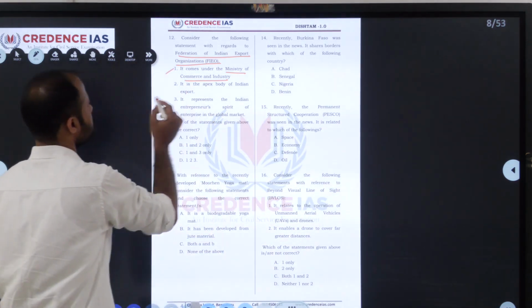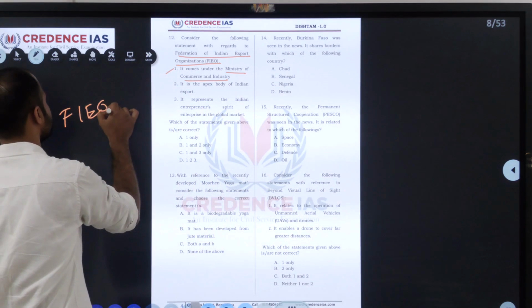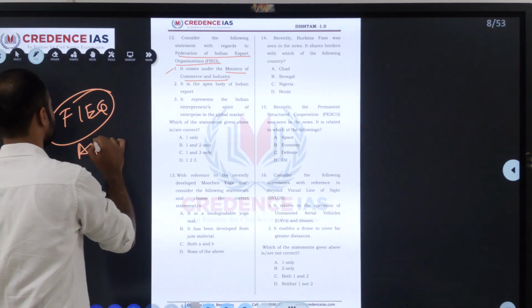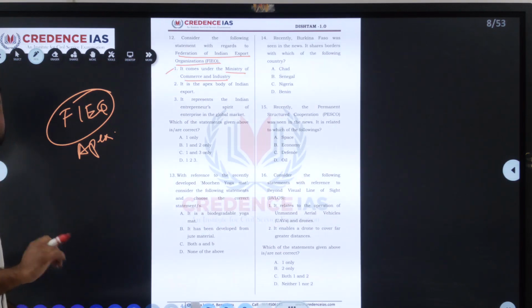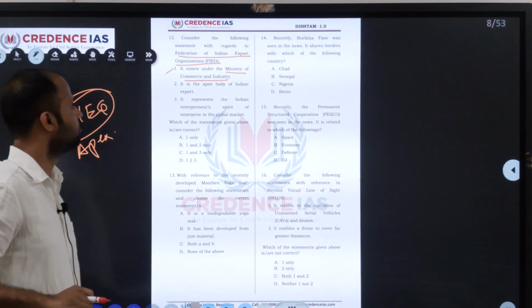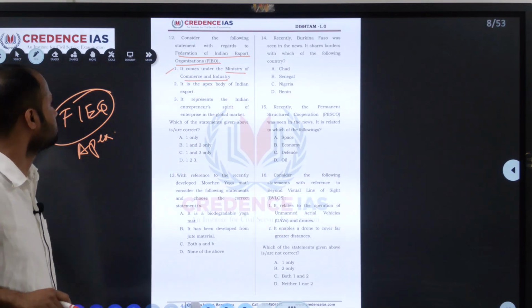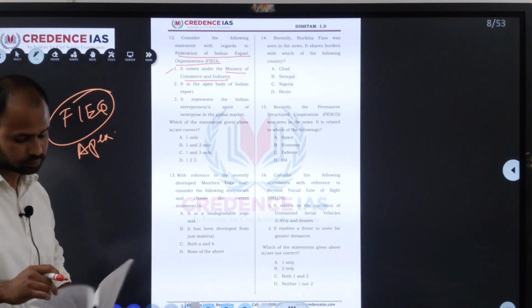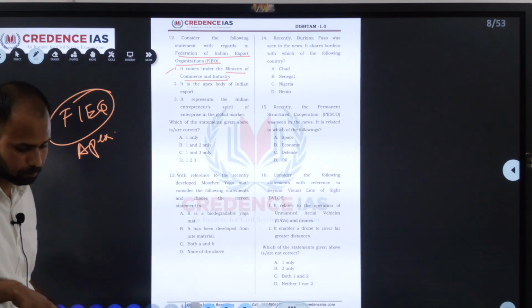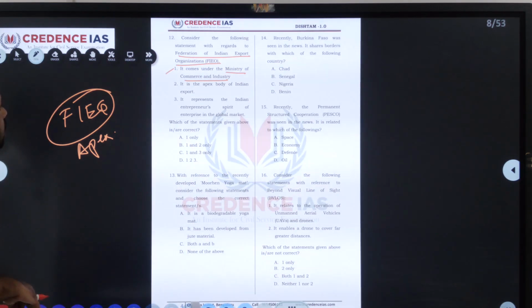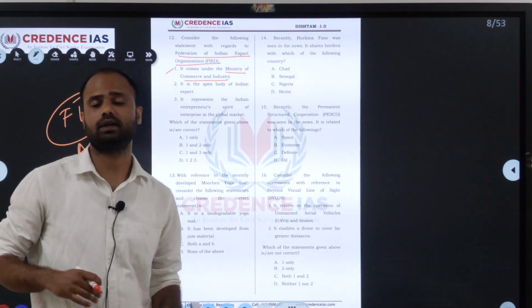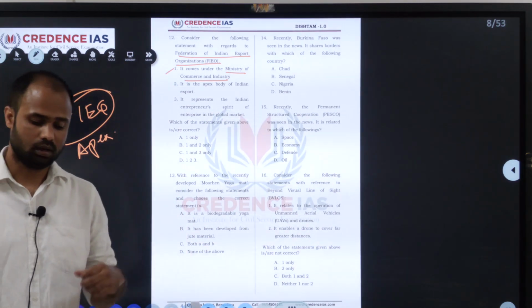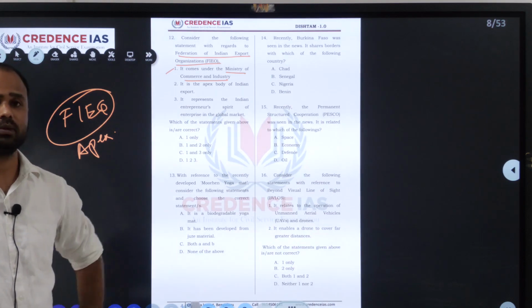So first we will see, the Federation of Indian Export Organisations is the apex body of Indian export promotion organisations under the Ministry of Commerce and Industry, and the organisation responsible for representing and encouraging Indian entrepreneurs and exporters in foreign markets.